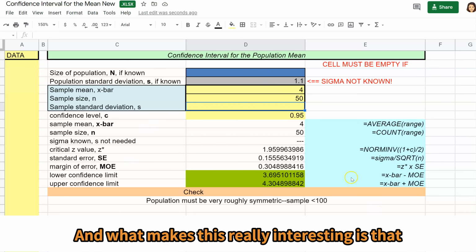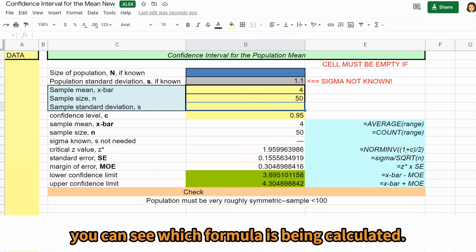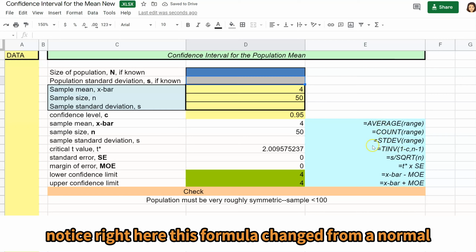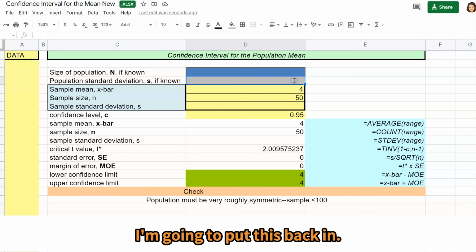And what makes this really interesting is that the template, if you watch the formulas on the side, you can see which formula is being calculated. So if I take this population standard deviation out, notice right here, this formula changed from a normal inverse function to a t inverse function. So I'm going to put this back in.